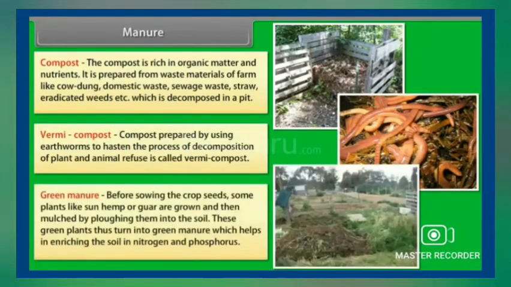And green manure: before sowing the crop seeds, some plants like sunn hemp or guar are grown and then mulched by plowing them into soil. These green plants thus turn into green manure, which helps in enriching the soil in nitrogen and phosphorus.